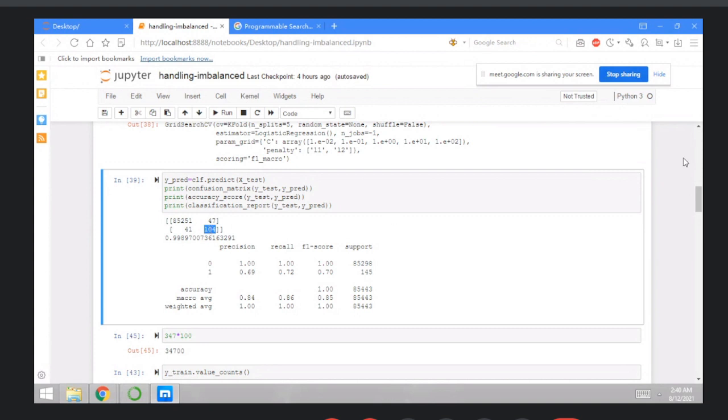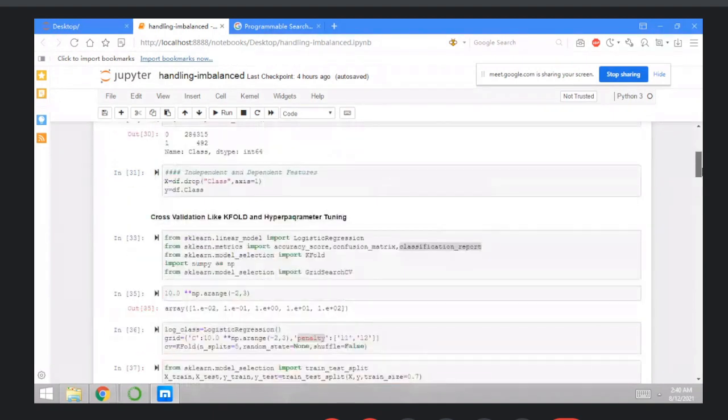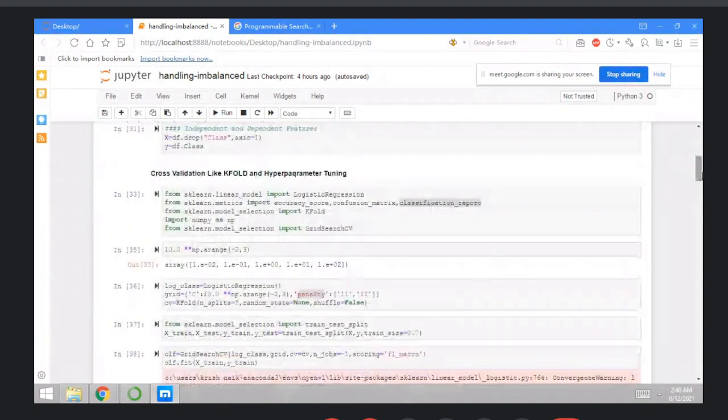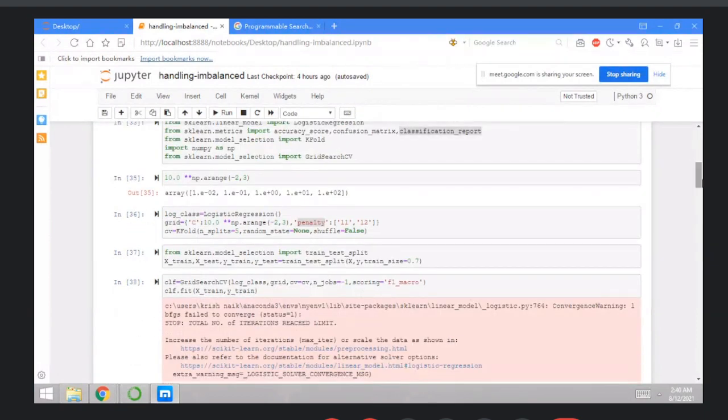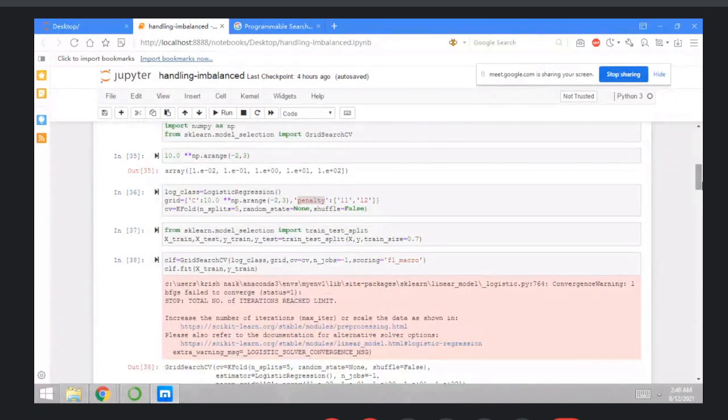Okay, then. So it's cross validation and hyperparameter tuning. Please use the cross validation and hyperparameter tuning for logistic regression. So you can balance this stuff, balance the imbalanced data.